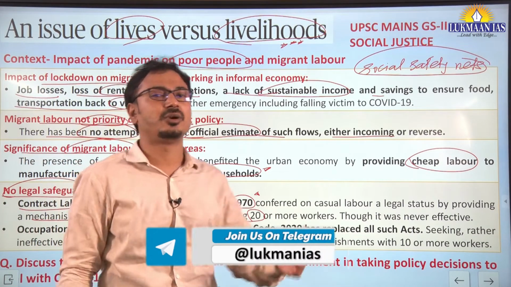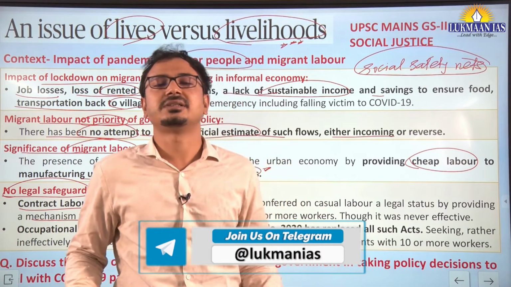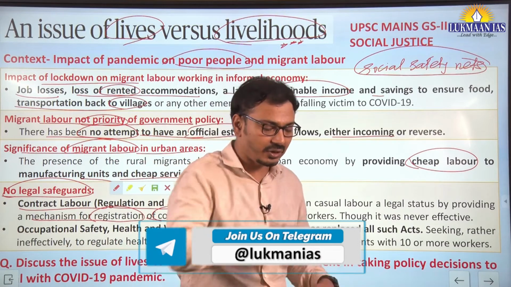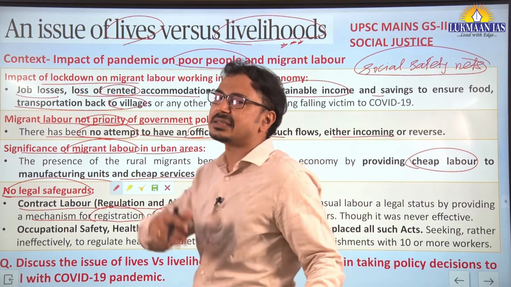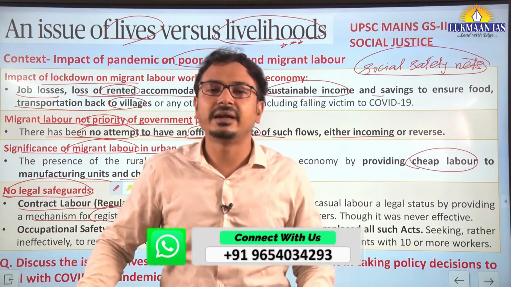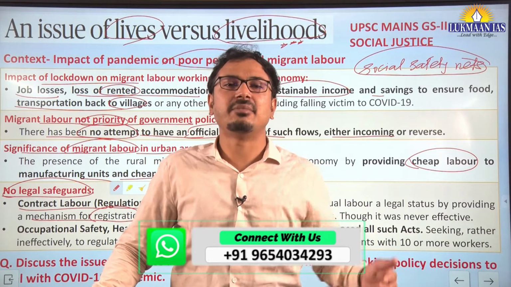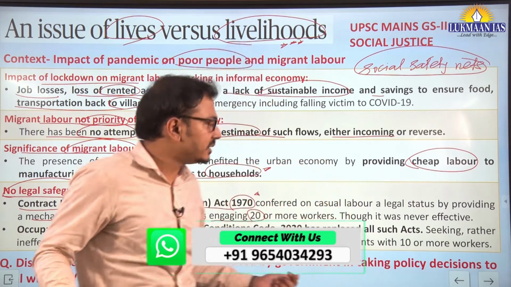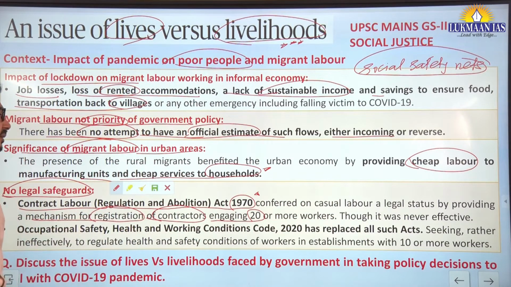Contractors never registered for such workers, having 20 or more workers under them. At the same time, contractors exploited these workers in urban areas, looking at their illiteracy, along with their lack of awareness about their rights. All these things are exploited by these mediators or contractors.